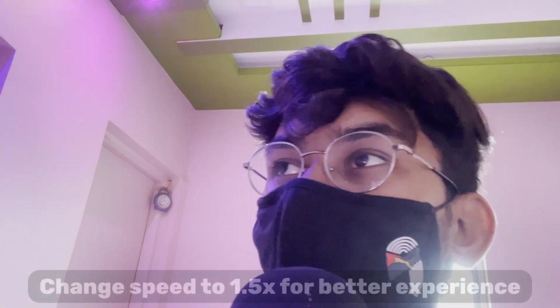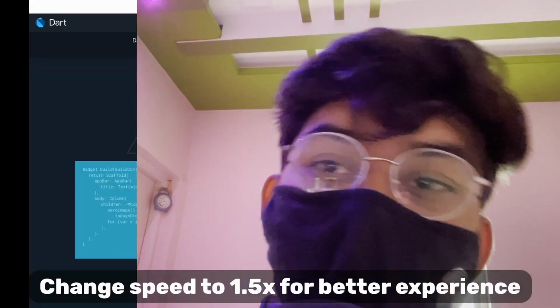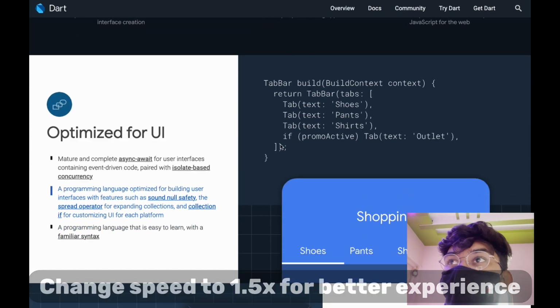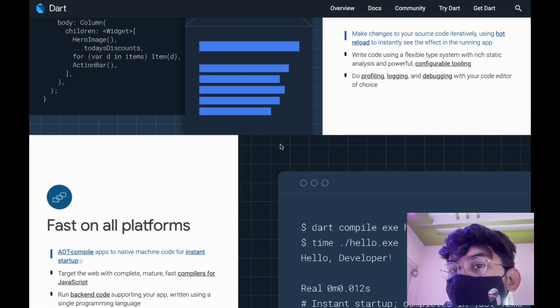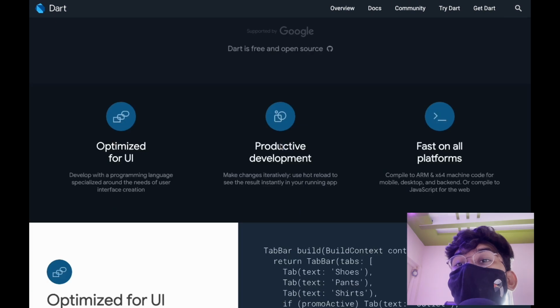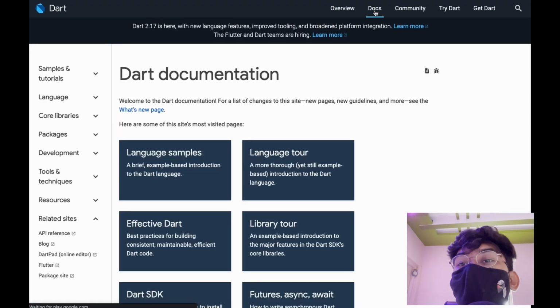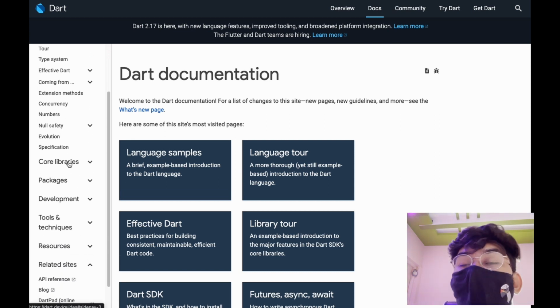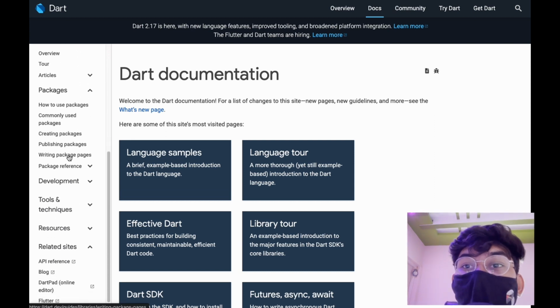Alright, so let's talk about the first healthy habit, that is visiting dart.dev. You have to visit dart.dev and you have to read the documentation. The documentation shall be teaching you much more than any Udemy course or Coursera course, and that's all. Right, so start visiting dart.dev.